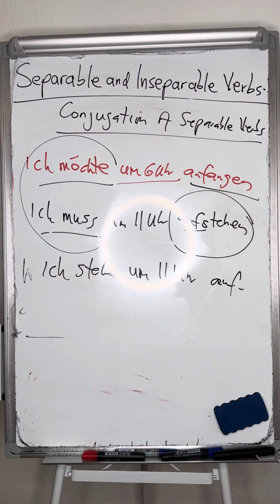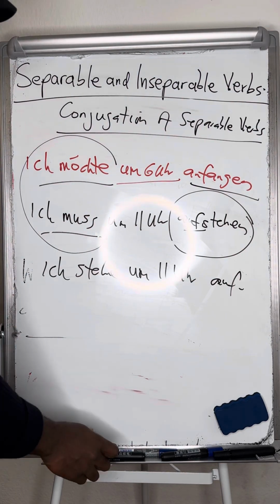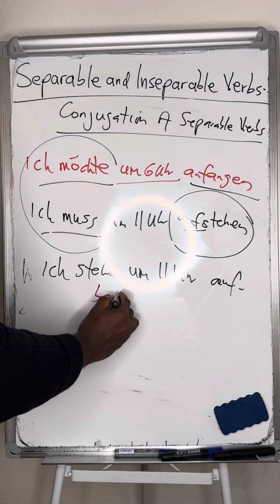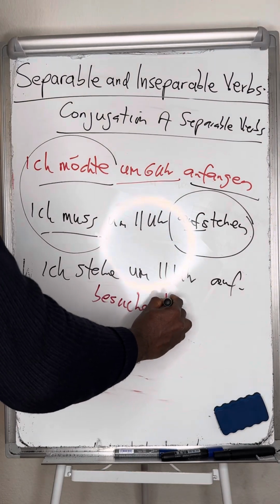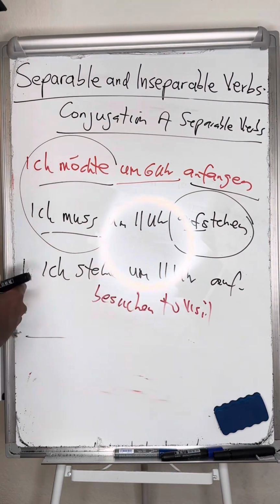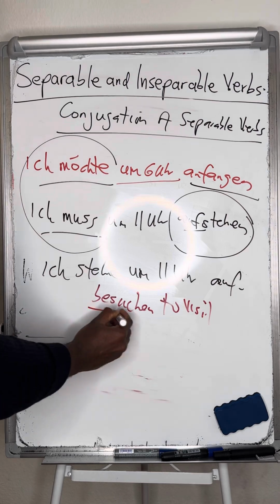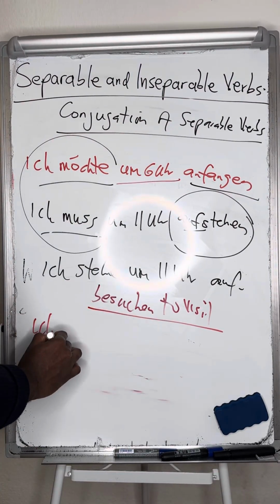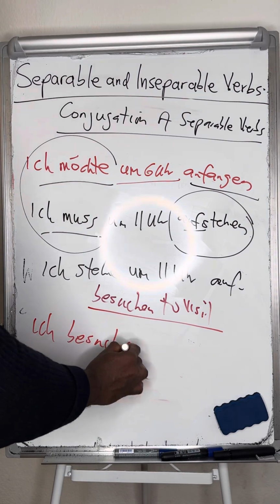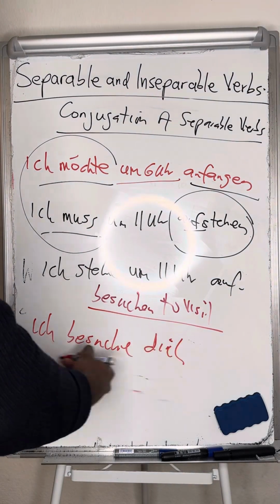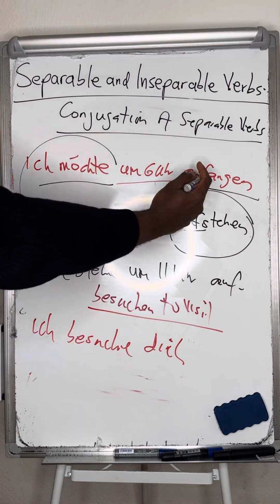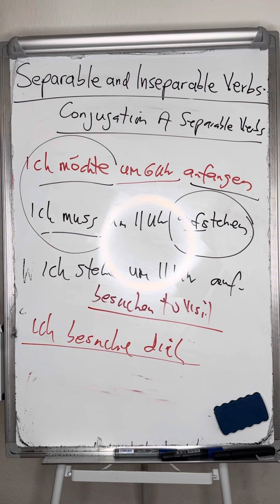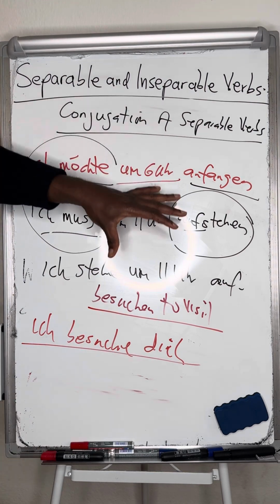You understand? Whereas those that are inseparable, like besuchen, which is the verb to visit, they don't separate. You can say, I'm visiting you, or I visit you: ich besuche. They remain the same, they don't separate. It's only the ones that are separable that can go to the end. So understand the separable verb.